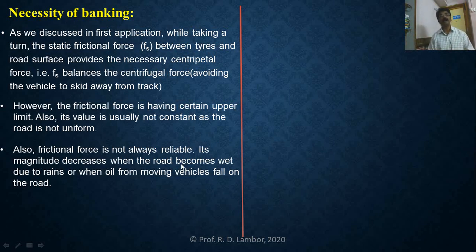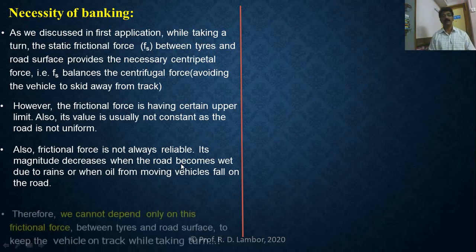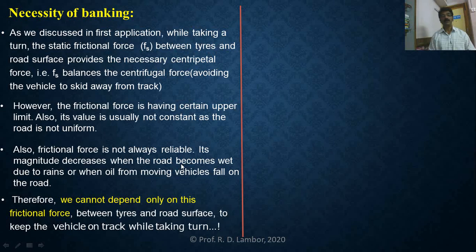So these are the difficulties. These are the problems with the frictional force. That's why we have said here that frictional force is not always reliable. Therefore, we cannot depend only on this frictional force for the circular motion. Do you understand? Why?